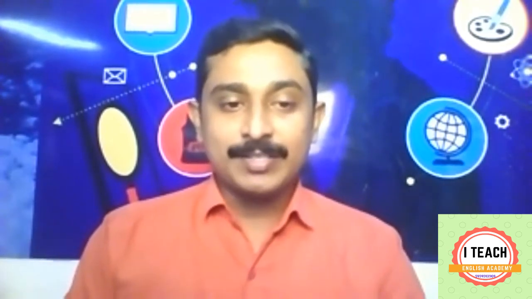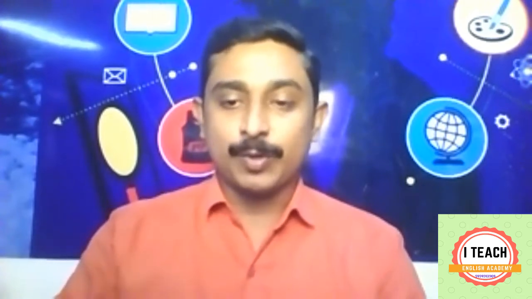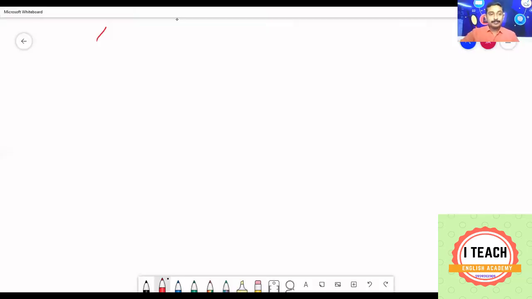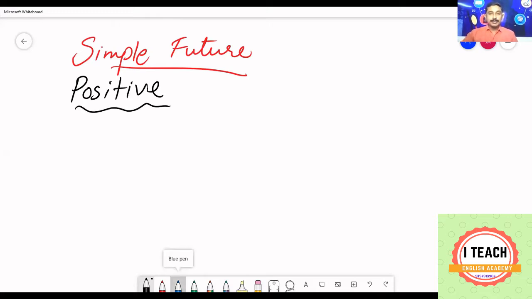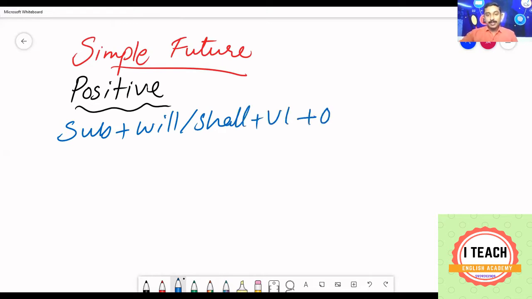Let us see the structure of simple future tense. Positive structure. Simple future, positive structure: subject plus will or shall plus V1 plus object.